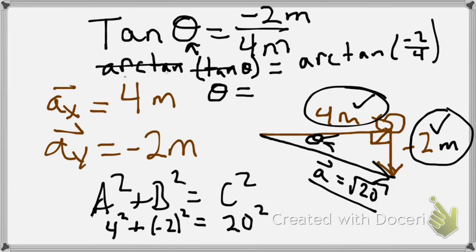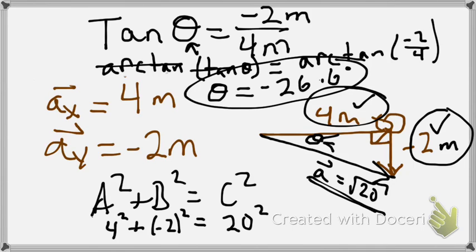And going to my calculator, trig, we want arctan, hopefully I'm in the right mode, of negative 2 over 4. And that gives me negative 26.6 degrees, which I believe it's down in the fourth quadrant there. Okay, so that is how we now have the entire thing. There's the direction, there's the magnitude. We've now described vector A completely.